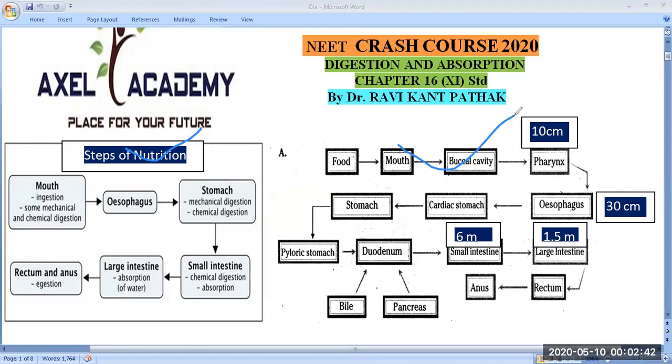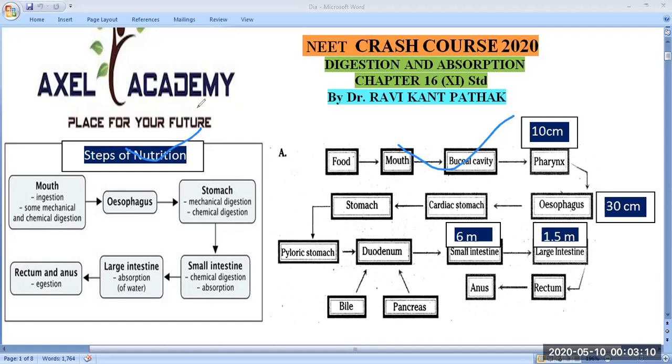The second figure represents the alimentary canal. The alimentary canal starts from the mouth, then buccal cavity, then pharynx, then esophagus, cardiac stomach, pyloric stomach, then duodenum, small intestine, large intestine, rectum, anus. We will discuss it in detail, but why am I going so fast? Because this is the frame, this is your concept. So I am trying to go a little bit fast, but you should understand.